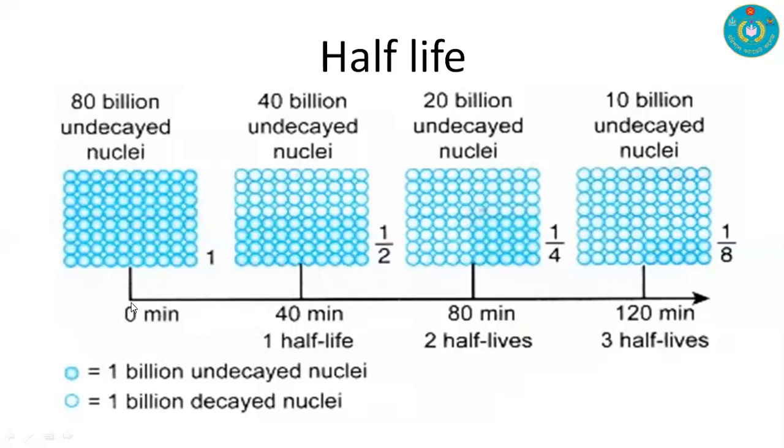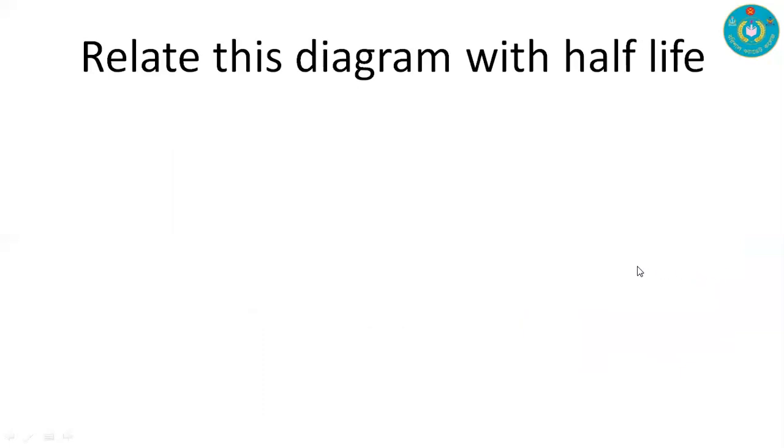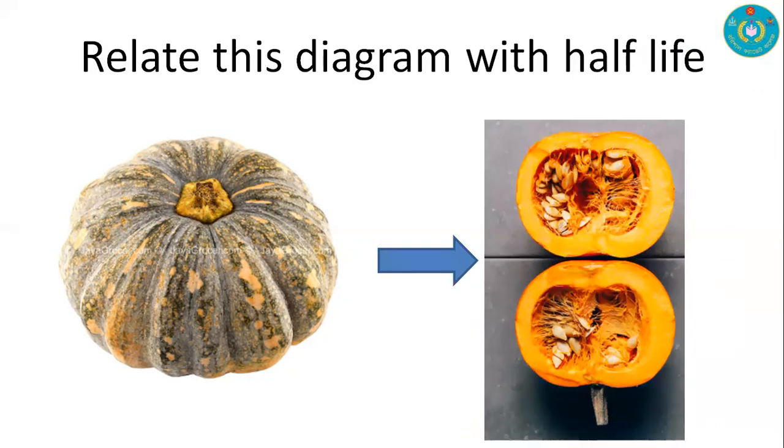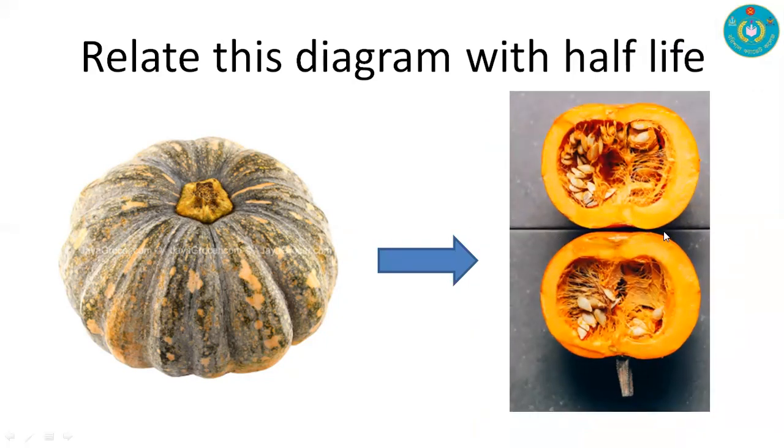Here we have first half life, second half life, and third half life. And after the third half life, we have 1/8 of the intact nuclei remaining undecayed. Relate this diagram with half life. We showed this in the beginning of our class: after a certain time, it became half. That can be related to half life.